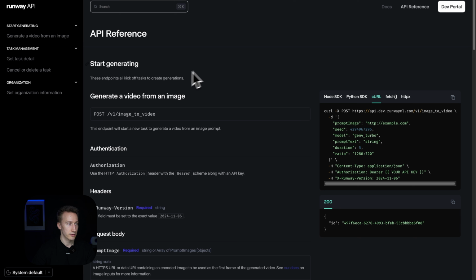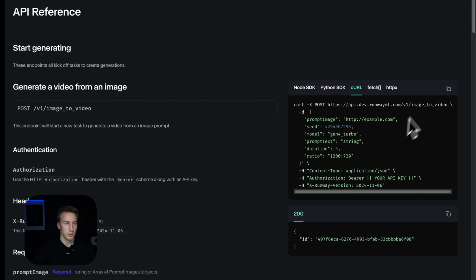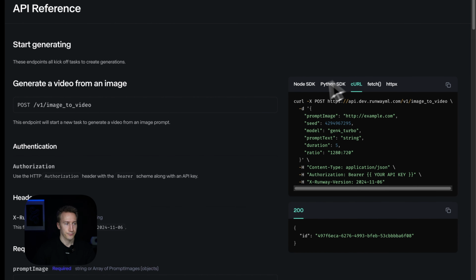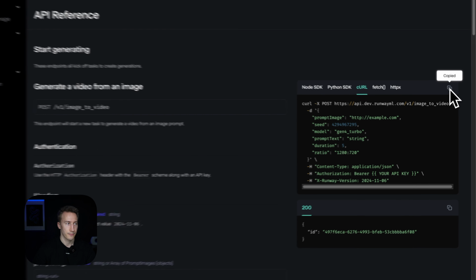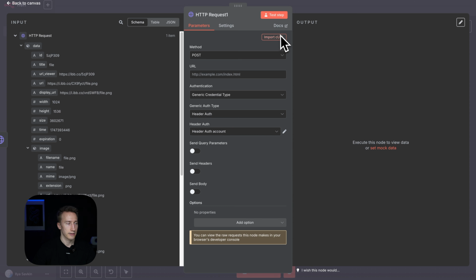And in API reference, we just have the instructions here to start the generation. So what you need to do is, here is the screen with the code. You choose curl and press copy. Then you go back to the automation and choose import curl.